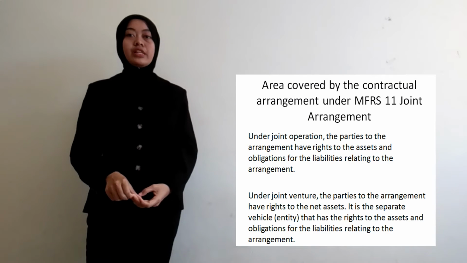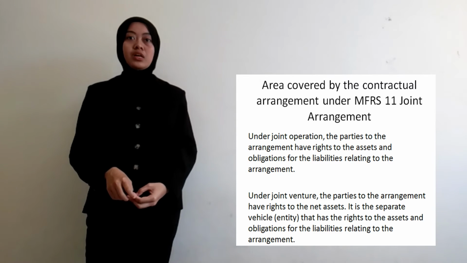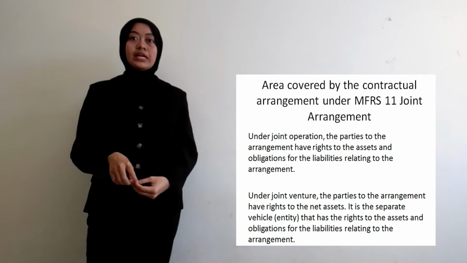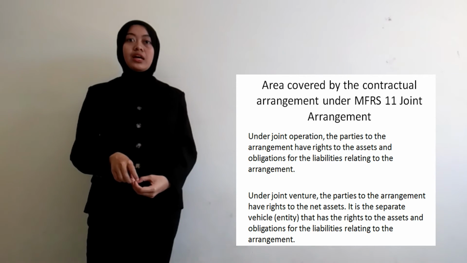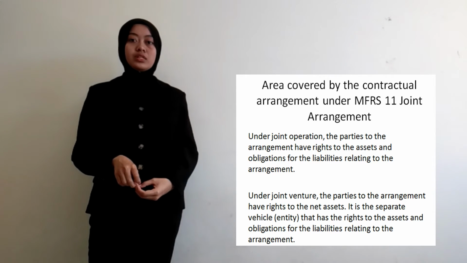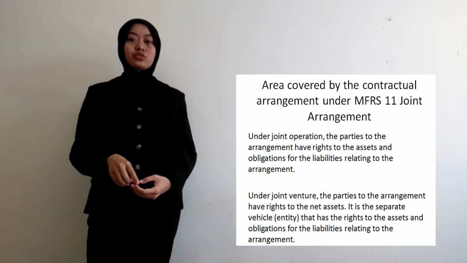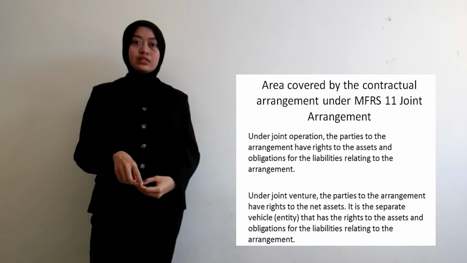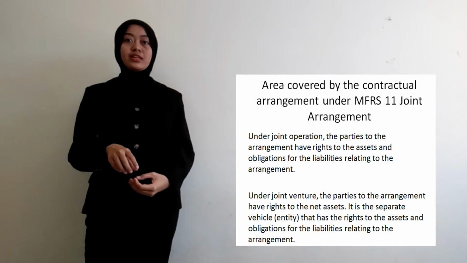And then question 2A is about the area covered by the contractual arrangement under phase 11, which is joint arrangement. For the joint operation, the party to the arrangement have right to the assets and obligation for the liability relating to the arrangement. For the joint venture, the party to the arrangement have right to the net assets.